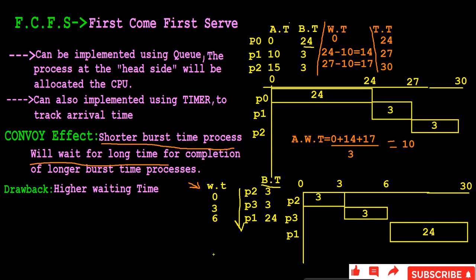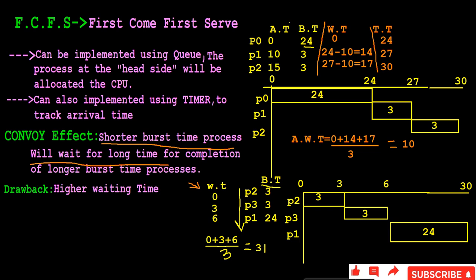The average waiting time will be 0 plus 3 plus 6, whole divided by 3. So the average waiting time will be 3 here.